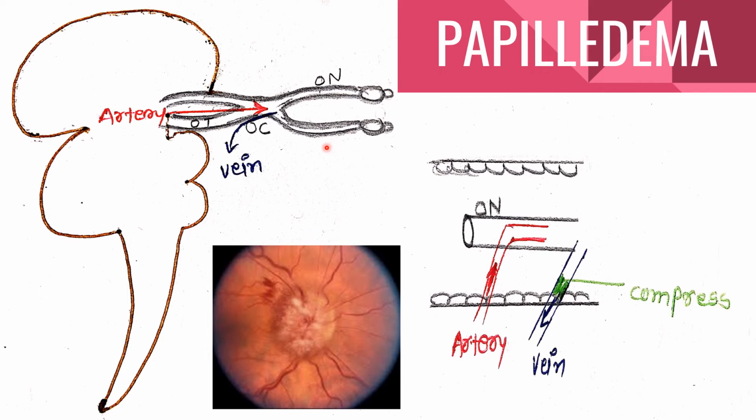and outer dura mater. Normally, pressure in the artery is high and pressure in the vein is low. But when ICP is increased, arterial pressure will increase further and the vein becomes compressed by the high pressure. So edema will occur on the optic disc. So papilledema will develop. And in this, the optic disc margins are blurred.